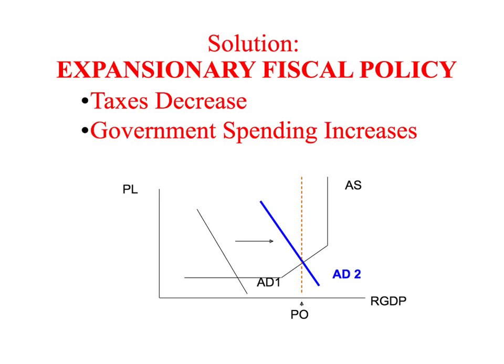And so in this situation, we'd use expansionary fiscal policy, decrease taxes, increase government spending, and then we can see that our aggregate demand 2 curve now has fixed the economy. We're back to full employment, back to our potential output.